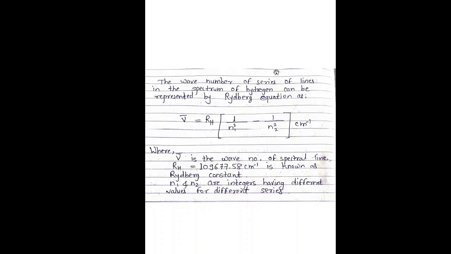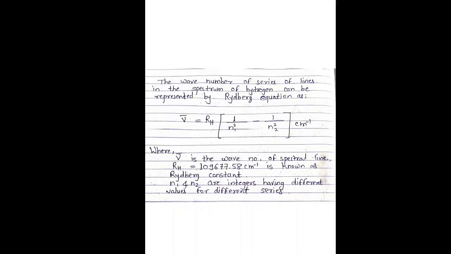The wave number of a series of lines in the spectrum of hydrogen can be represented by the Rydberg equation: v bar is equal to R_H (1 upon n1 square minus 1 upon n2 square) per centimeter, where v bar is the wave number of the spectral line and R_H, whose value is 109677.58 per centimeter, is known as the Rydberg constant. n1 and n2 are integers and have different values for the different series.